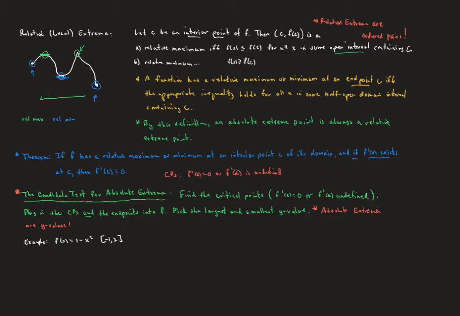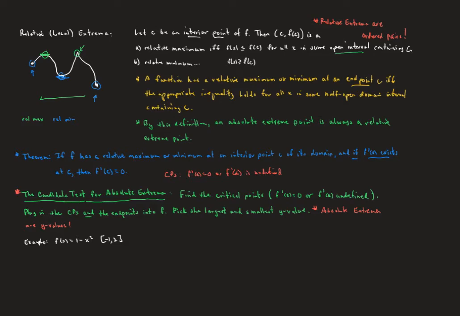So first, we're going to find the critical points. That is, we'll find all the values of x that make the derivative 0 or undefined. So it's just a list. Then we will plug in those critical points, those values of x that made the derivative 0 or undefined, into the function f, along with the endpoints. Then we'll look at that list of y values that we got by plugging those in. The largest y value is the absolute maximum, and the smallest y value is the absolute minimum.